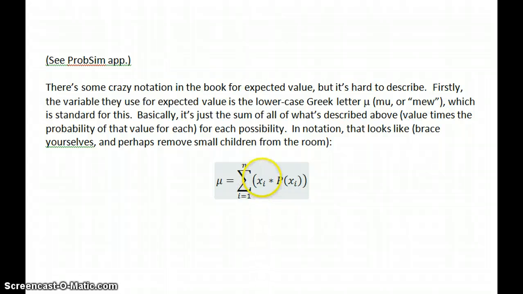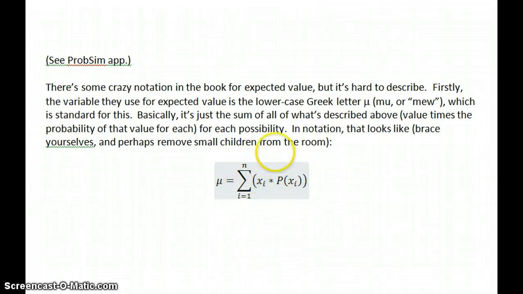That's kind of weird to think about. But this is just like recording: what's the probability I get a 2, so the probability I get a 2 times 2, and the probability I roll a 3 times 3, and the probability I roll a 4 times 4, because that 4 will add more to the average since it's a bigger number. And we do that for all the values from 1 to n.